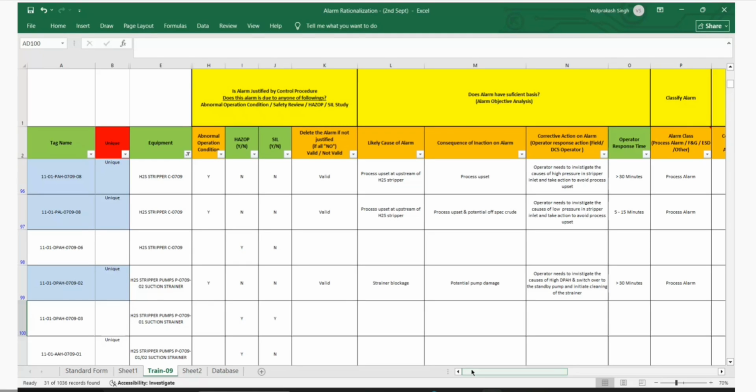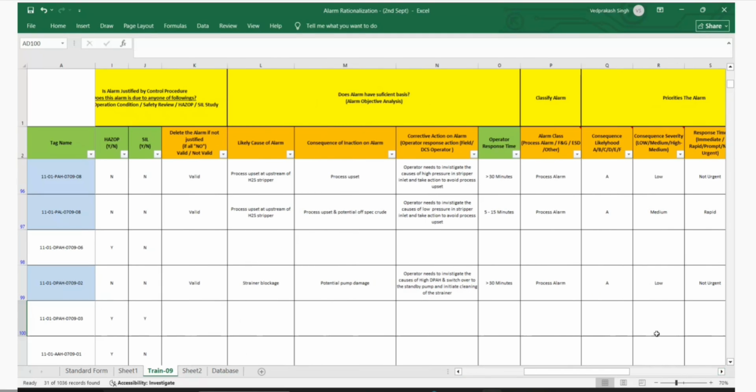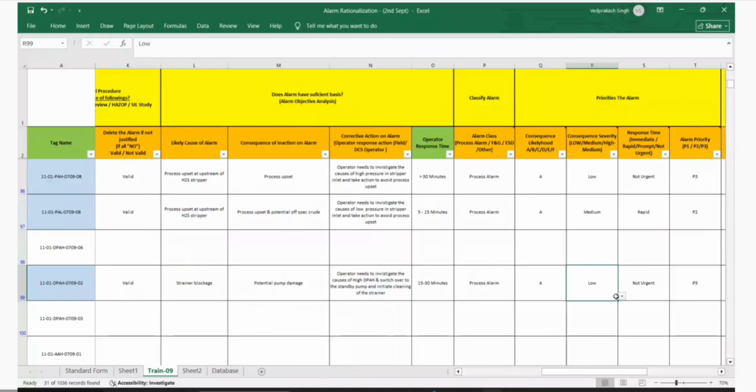Anyway, it will be a P3. Chairman, okay, let me see. Because it's already low, right? So even if I put here 15 to 30, not 5 to 15, at least 15 to 30, right? And I will put prompt. So it's better to put prompt there instead of saying not urgent. Okay, no problem.